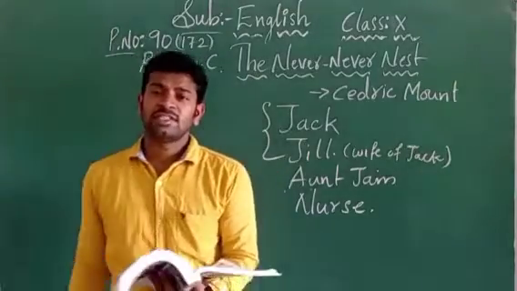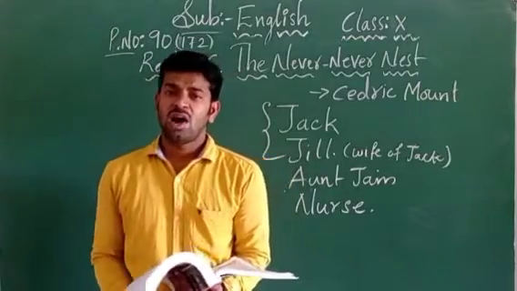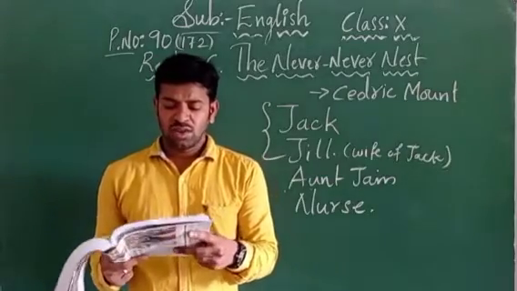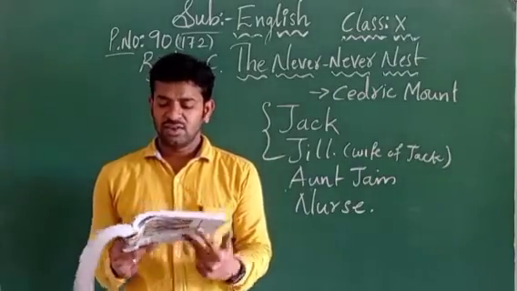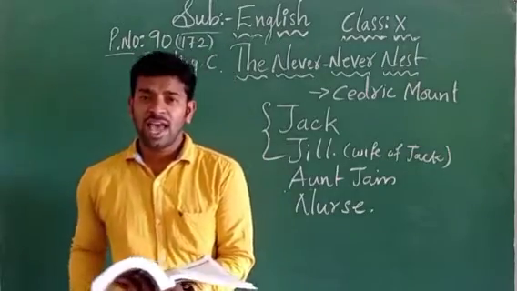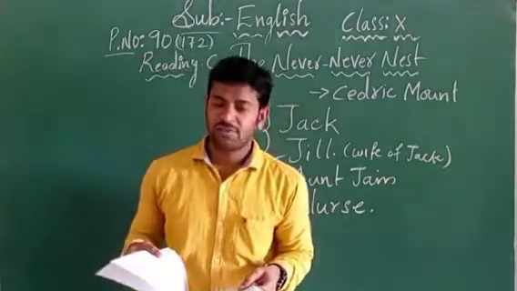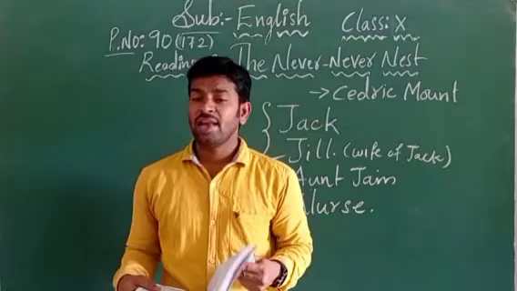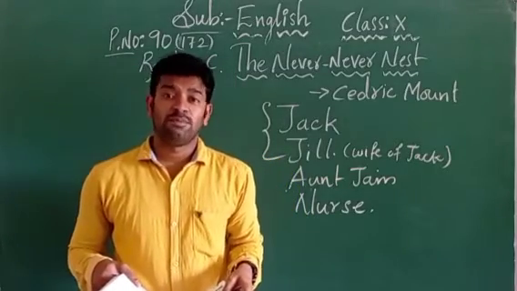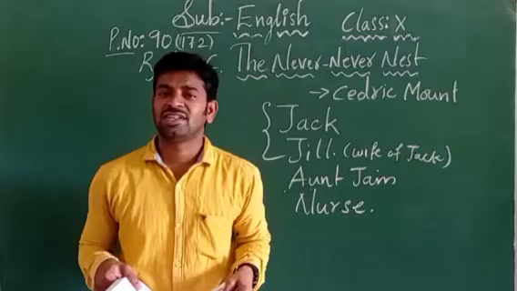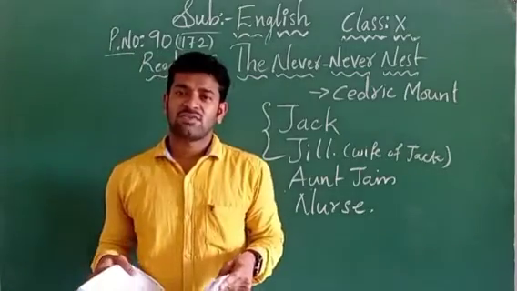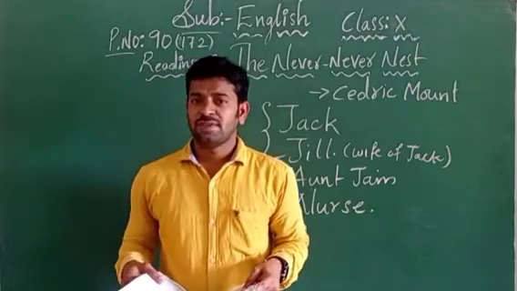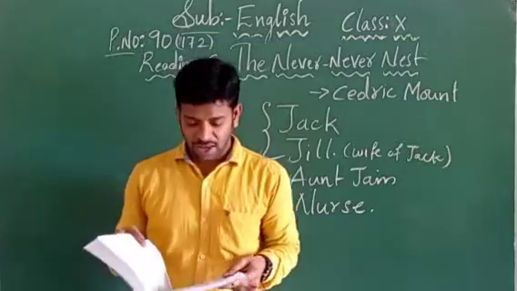Now one day what happened? Aunt Jane visited the house of Jack and Jill. She was pleased to see their cozy home and beautiful furniture. So she was very pleased. It means she felt very happy, she felt great pleasure on seeing that cozy home. Cozy is nothing but warm and comfortable, children. The house which has full luxury. That means the house consists of good furniture, a sofa set, a television, and different types of machinery which we use in our daily life at our homes.